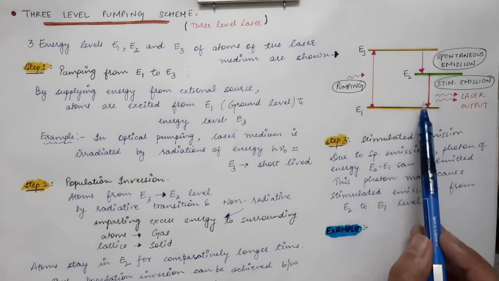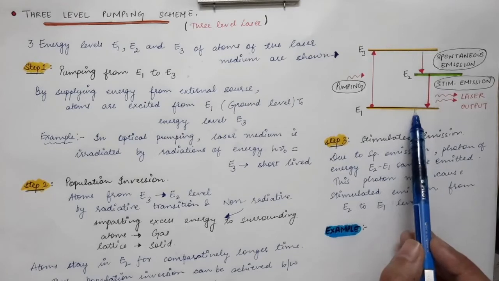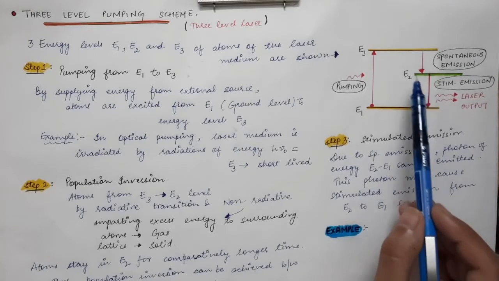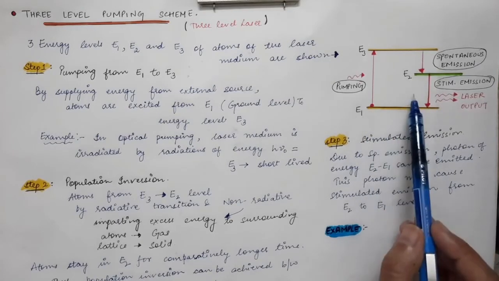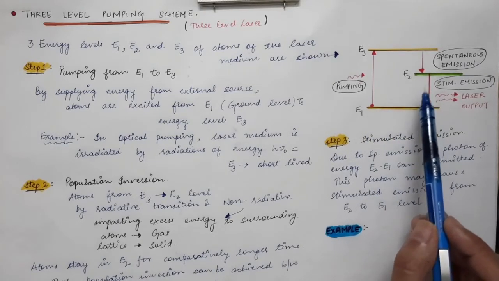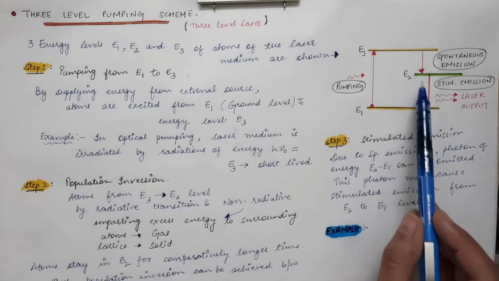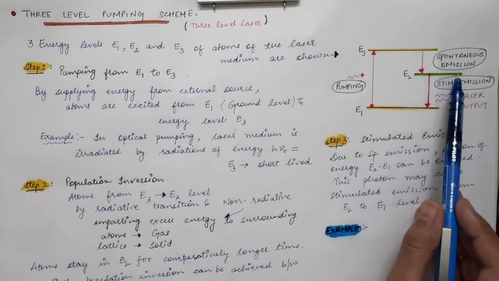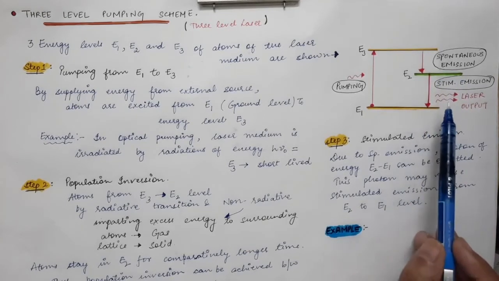So if spontaneous emission occurs from here, let's say if one spontaneous emission occurs over here, the atom from E2 goes to the E1 state by spontaneous emission, that is, it will emit a photon of energy E2 minus E1. That photon will stimulate the emission process. The photon which is emitted via spontaneous emission will trigger the excited atoms in the E2 state, and those atoms will go to the ground state via stimulated emission.